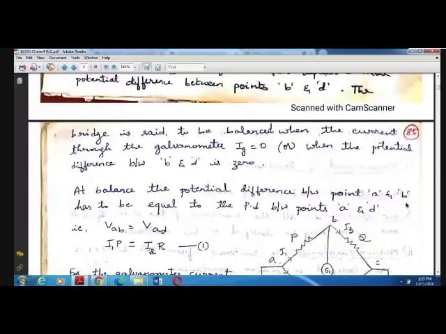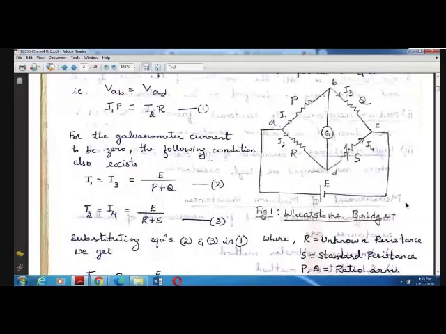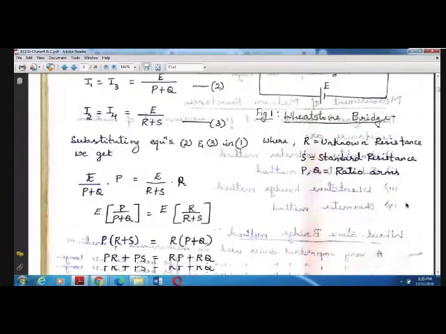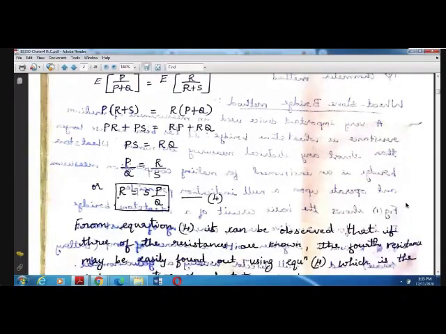We got the equation for the balance condition. For the bridge to be balanced, we have obtained the condition, that is P by Q is equal to R by S.